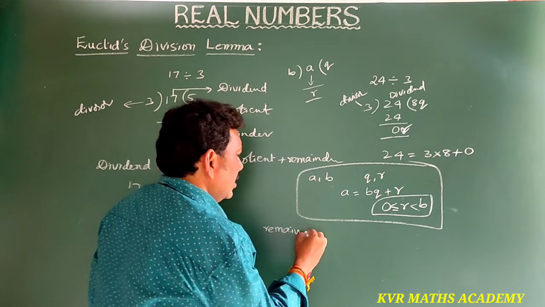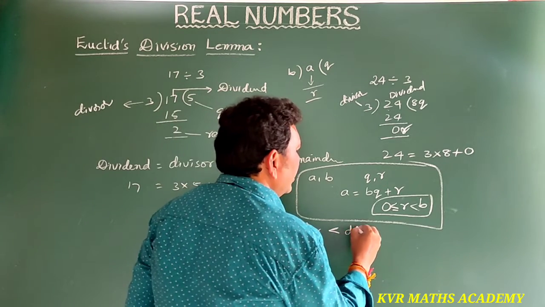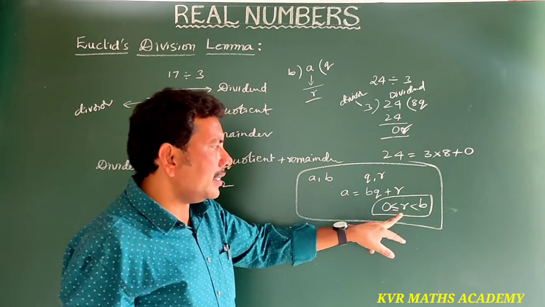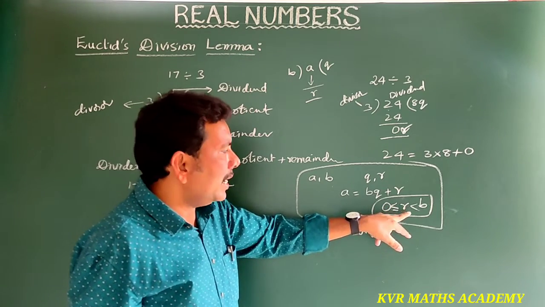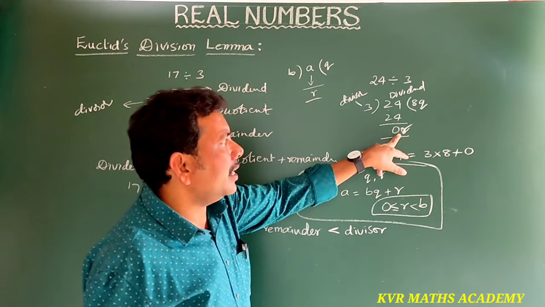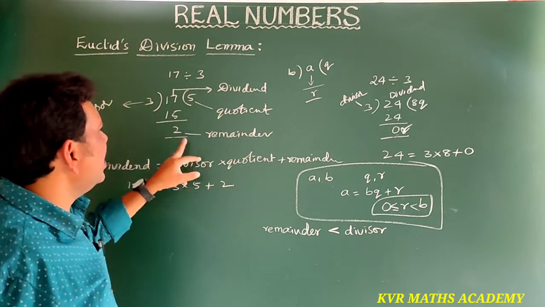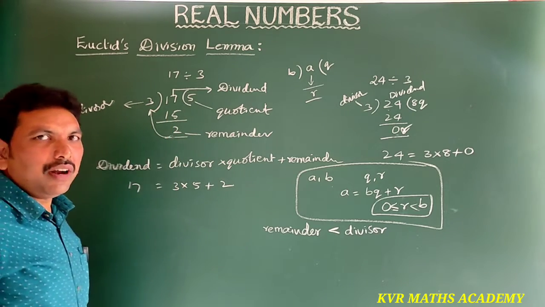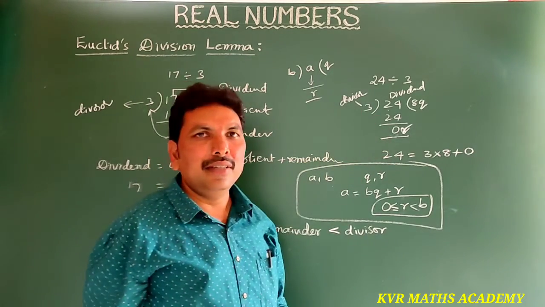The remainder should always be less than the divisor. This is the condition. So here the remainder is greater than or equal to 0. In 24 by 3 the remainder is 0. Here the remainder is 2. Is this remainder less than this divisor or not? Exactly less than the divisor. Here also 0 is less than 3.